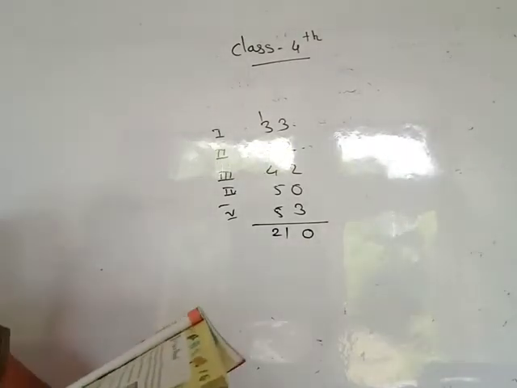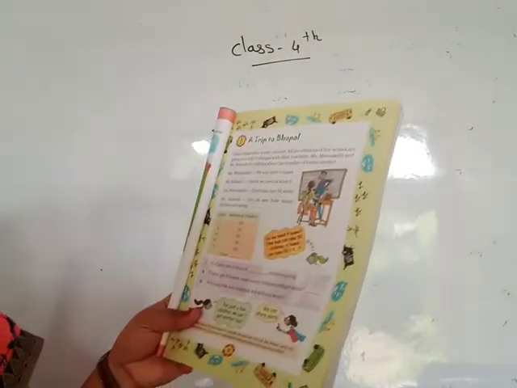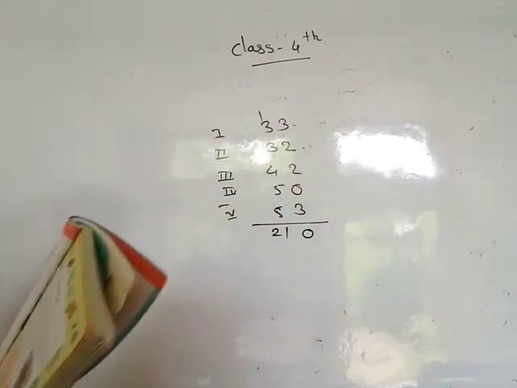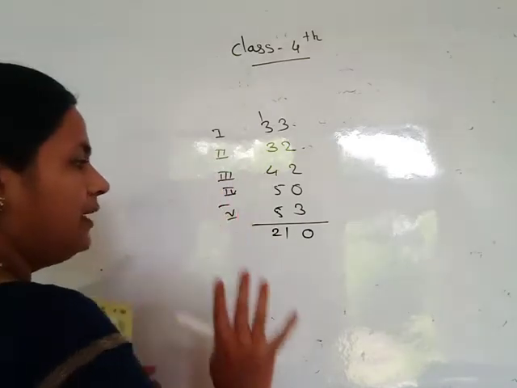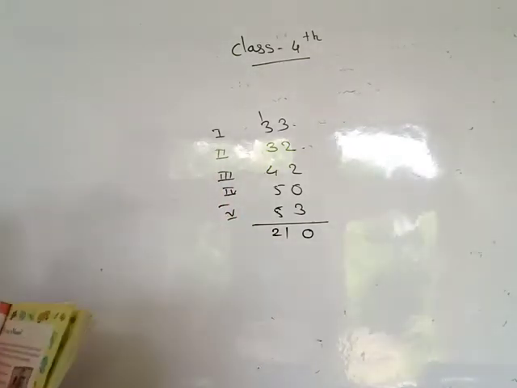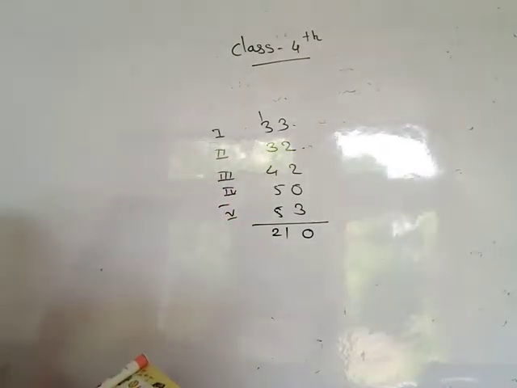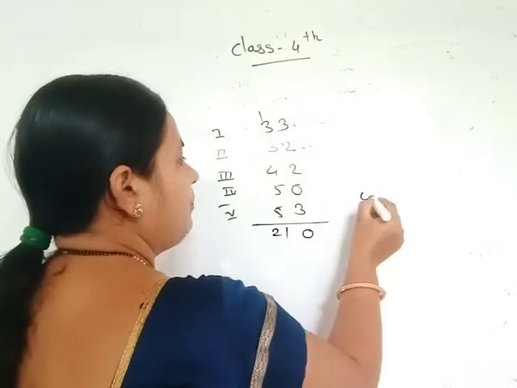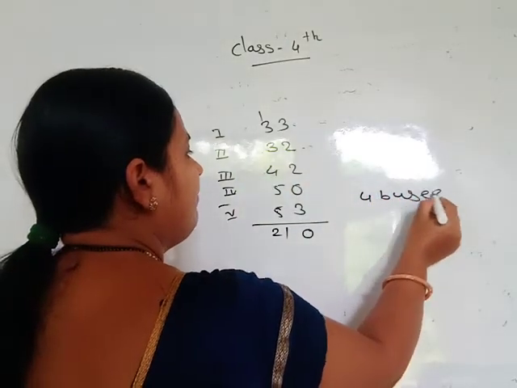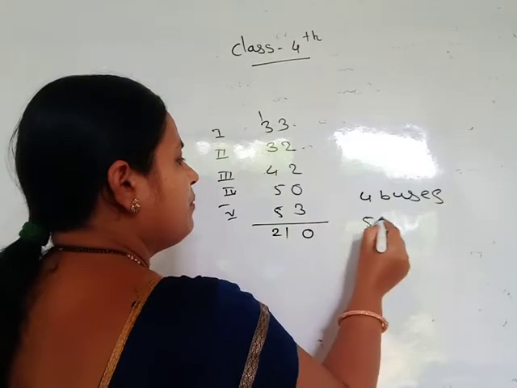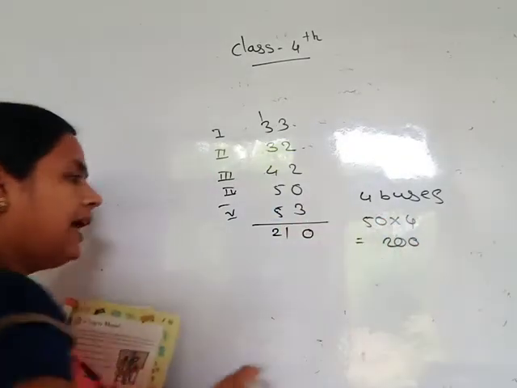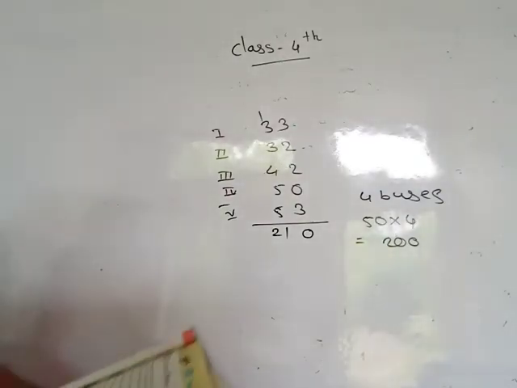Do we need 4 buses? 1 bus can take 50 children. Then 4 buses can take 50 into 4, 200. See here, total 200. But in 1 bus, how many children? 50 children. Suppose we take 4 buses, and 50 children in 1 bus means 50 into 4, which is 200. But again 10 children remain.